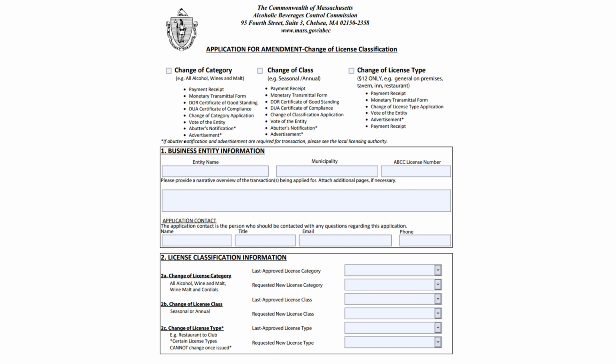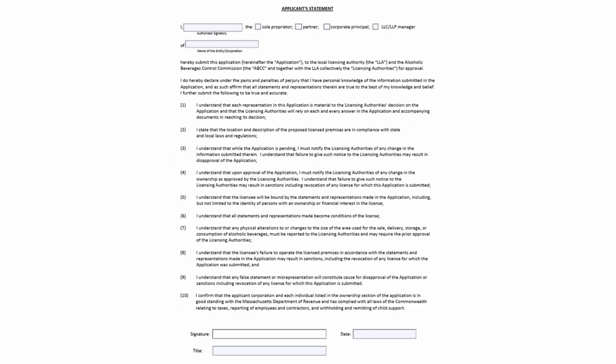Question 2 asks for the last approved and requested classifications. In question 2A, select the license's current category in the drop-down menu next to Last Approved License Category, and the proposed license category in the drop-down menu next to Requested New License Category. Please review and complete the applicant statement.